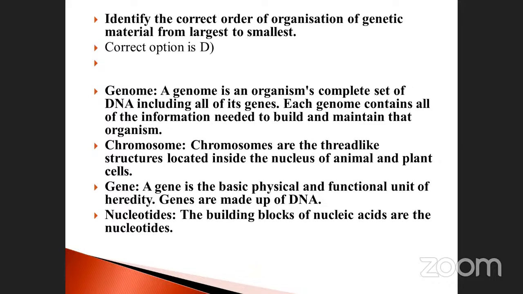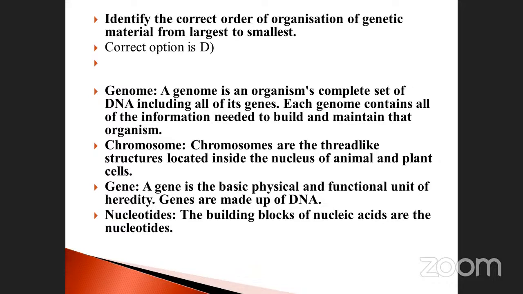So what is a genome? First of all, you should note it down. A genome is an organism's complete set of DNA. Take any organism, plant or animal, particularly human beings, whether lower or higher animals. The genome is the complete set of DNA, including all of its genes.